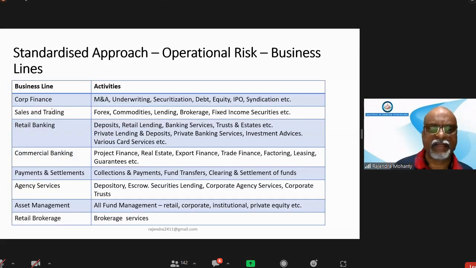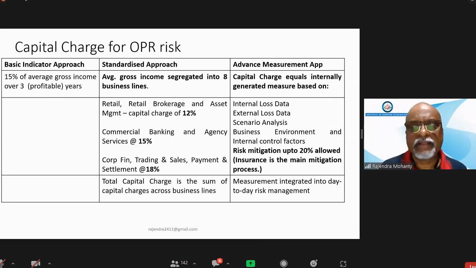are 8 business lines. In the question, all the business lines will be given. For each business line, you have to calculate the average gross income for 3 years. The 3 years' figures will be given and you have to calculate the average. And according to that, the different betas are given like this.